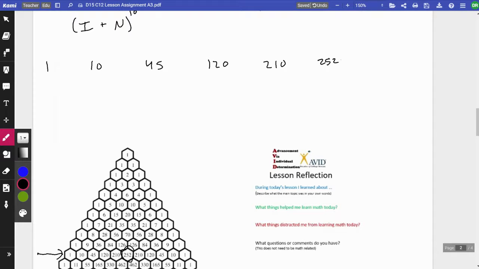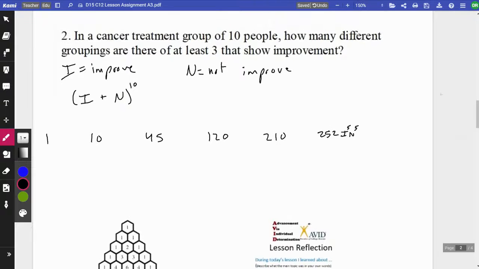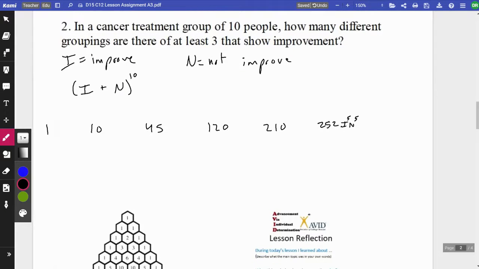You see that? It's symmetric, right? So that's right in the middle. That's the term that's going to be 5 and 5, so I to the 5, n to the 5. That's where half of the people improved and the other half did not show improvement. Okay, so let's see what the question's asking. How many different groupings are there of at least 3 that show improvement? So we're looking for any term that has I to the 3rd or more, because it's at least 3 that show improvement.